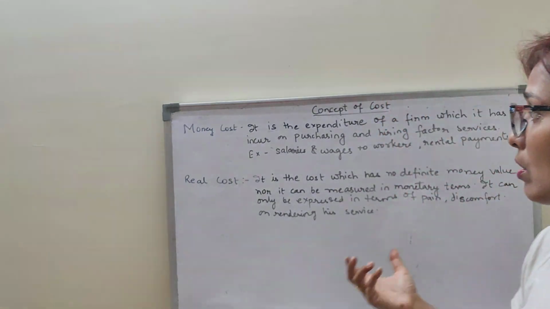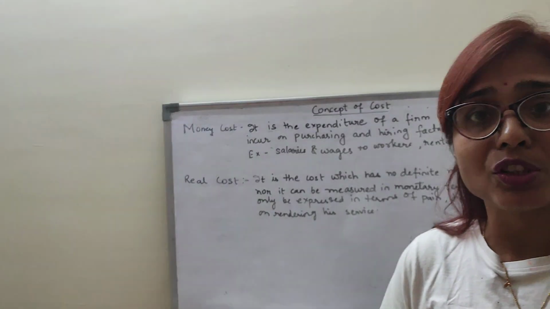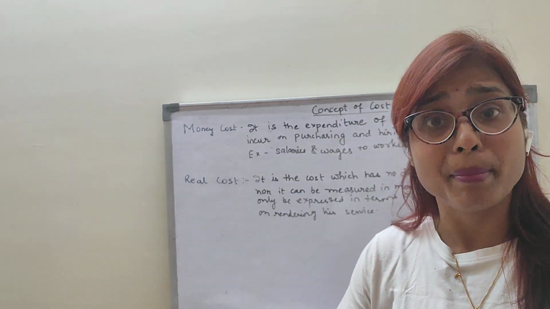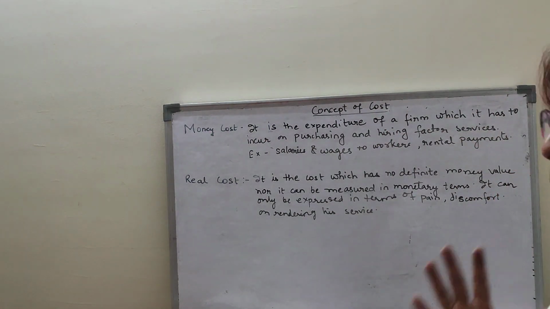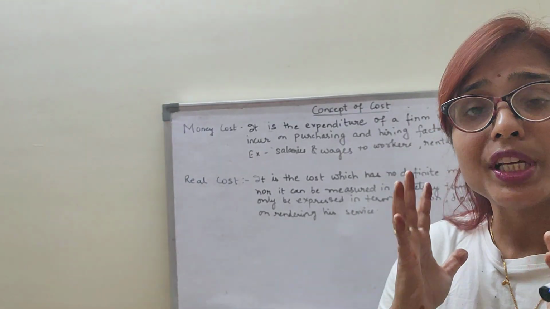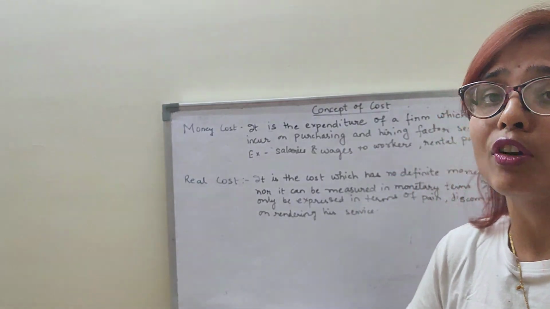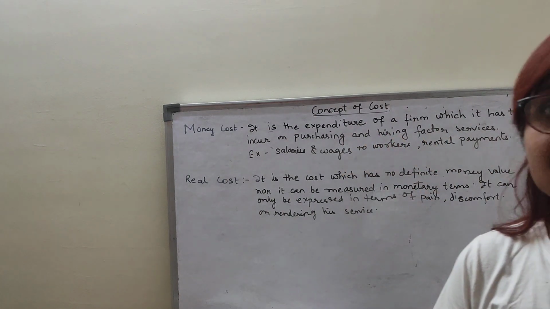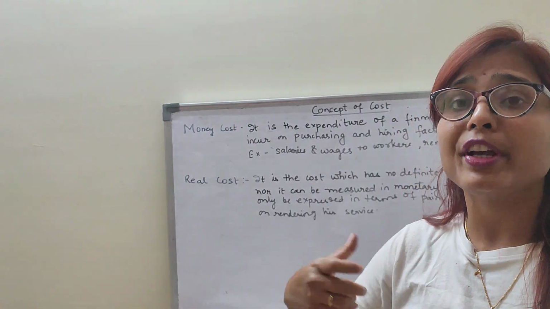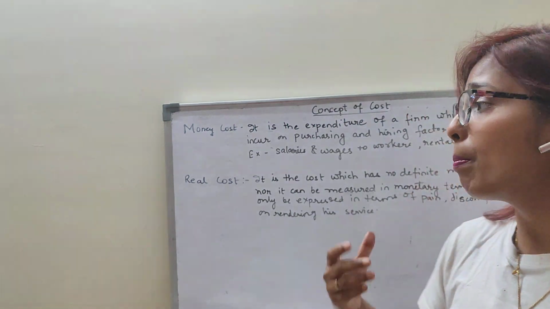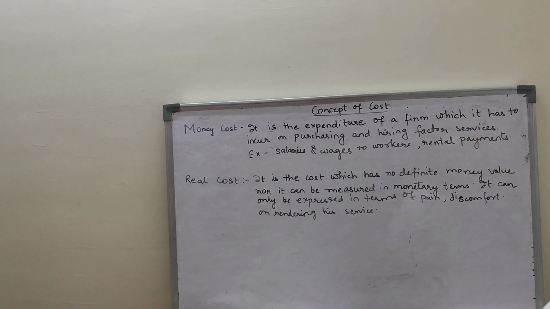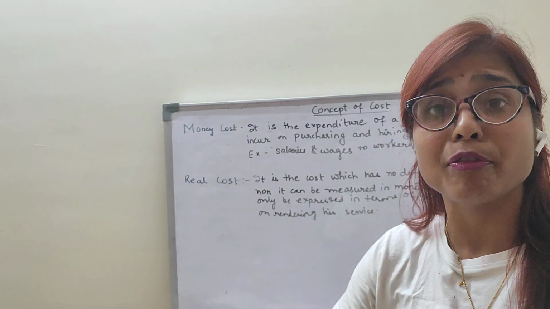Now suppose when you are purchasing the machine, you are making the payment in terms of money. So these are all the expenditure of a firm which it has to incur in terms of money on purchasing and hiring the factor services. Factor services here are the wages paid to the labor, purchasing of the raw materials, purchasing of the machine. So these are the money cost which is done in terms of money.